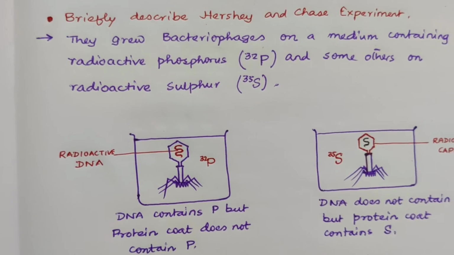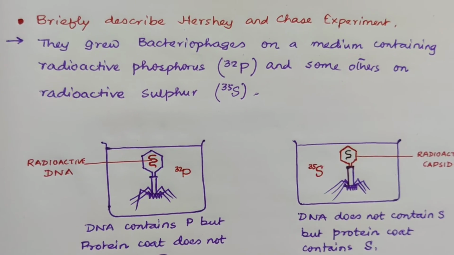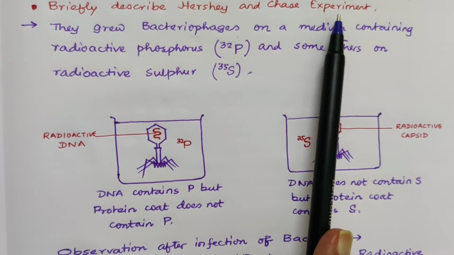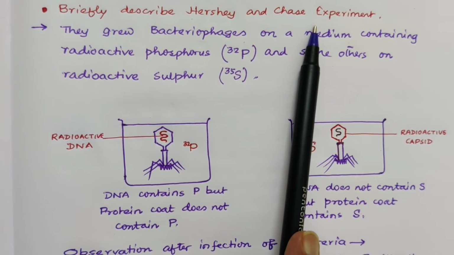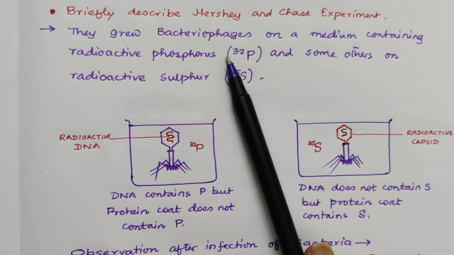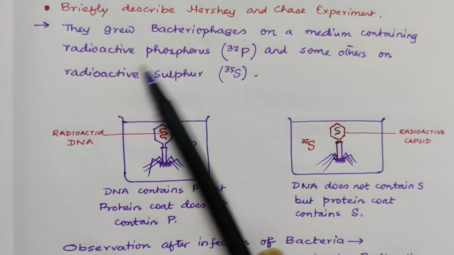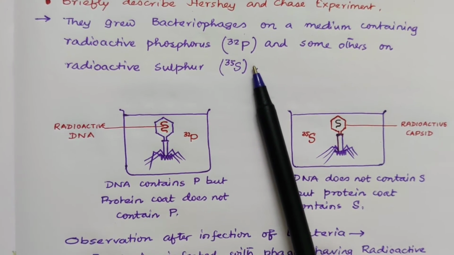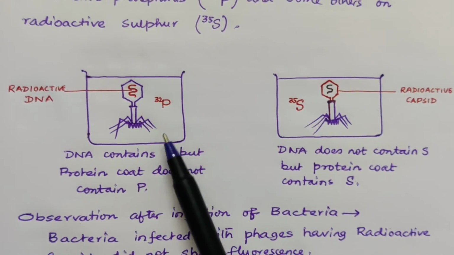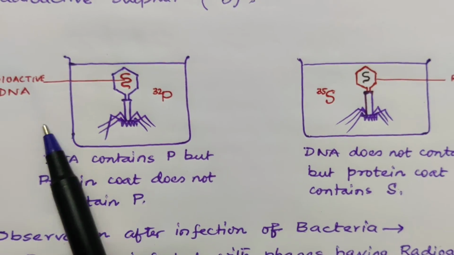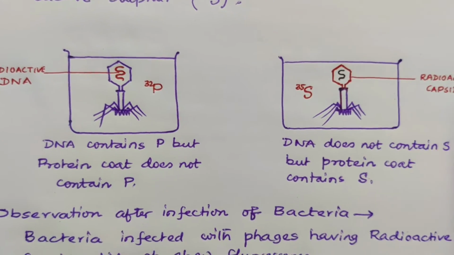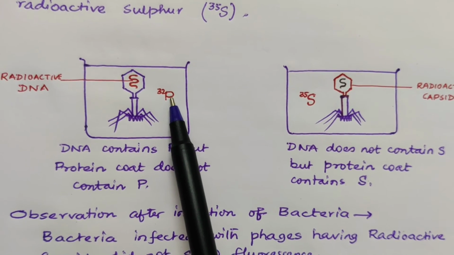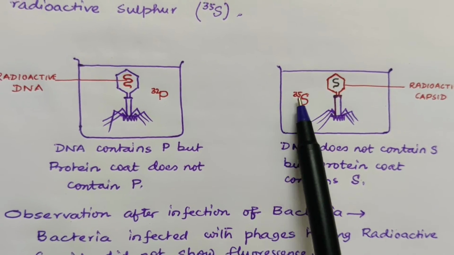Next question is about the Hershey and Chase experiment. Briefly describe the Hershey and Chase experiment. They wanted to prove that DNA is the genetic material. They grew bacteriophages on a medium containing radioactive phosphorus, P32, and some others on radioactive sulfur, S35. This is the experimental setup shown over here. This is a medium containing radioactive phosphorus and this is a medium containing radioactive sulfur.